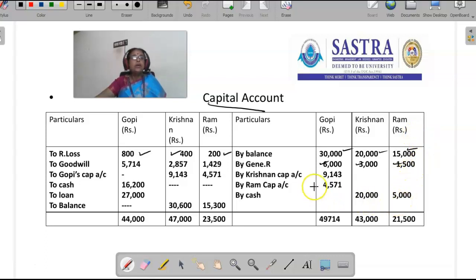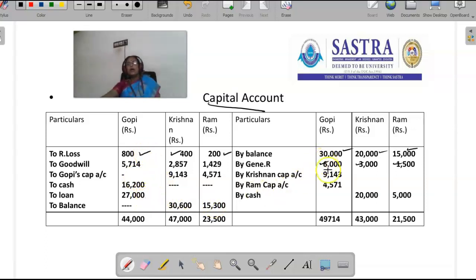Now we can total the capital account of all the partners. First, let's close the retiring partner's capital account, and ascertain how much amount has to be paid to the retiring partner.